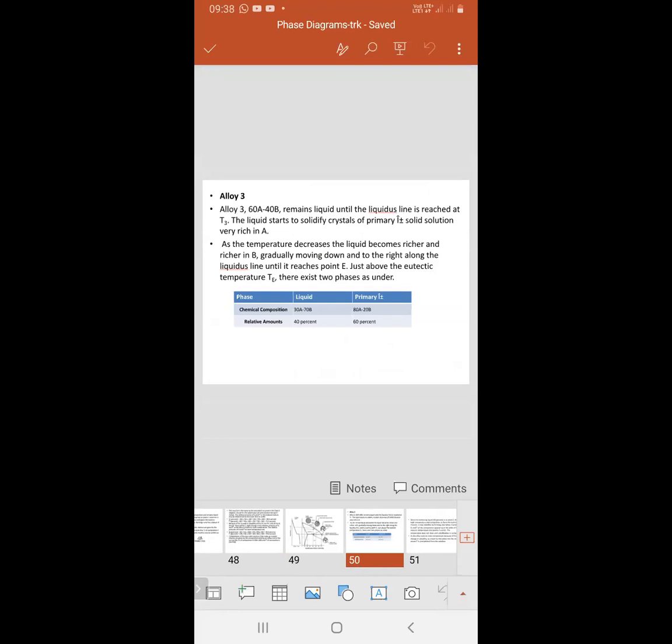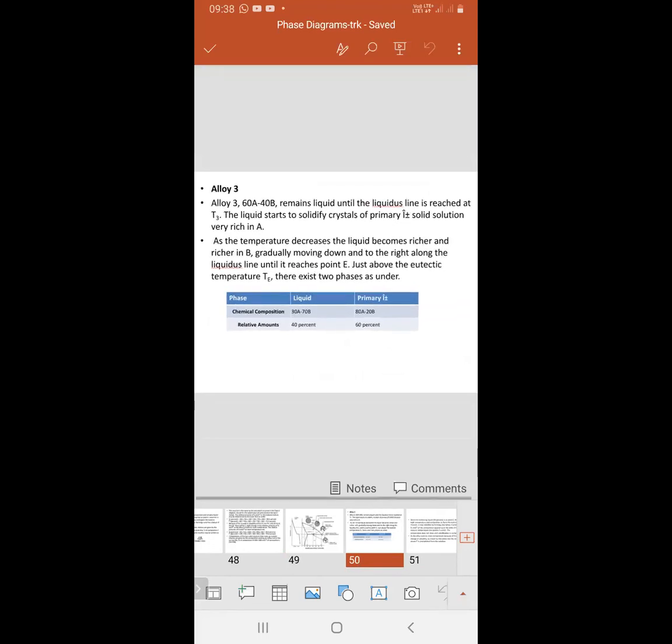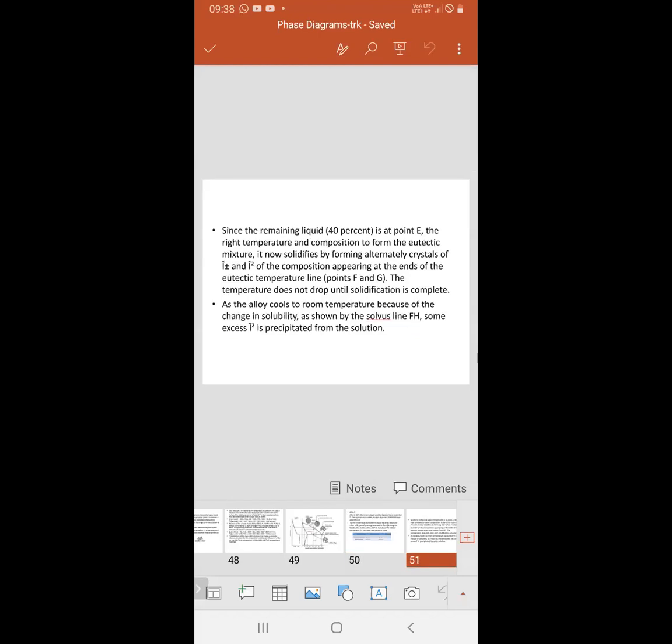Liquid starts to solidify, forming crystals of primary alpha solid solution, very rich in A. As the temperature decreases, the liquid becomes richer and richer in B, gradually moving down and to the right along the liquidus line until it reaches point E. Just above the eutectic temperature, there exist two phases. That is Li3.